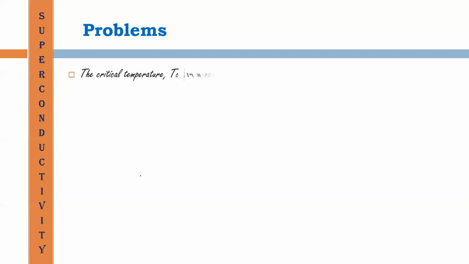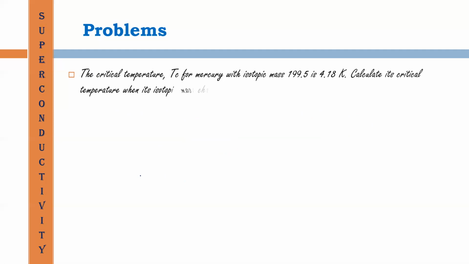The question is: the critical temperature Tc for mercury with isotopic mass 199.5 is 4.185 Kelvin.